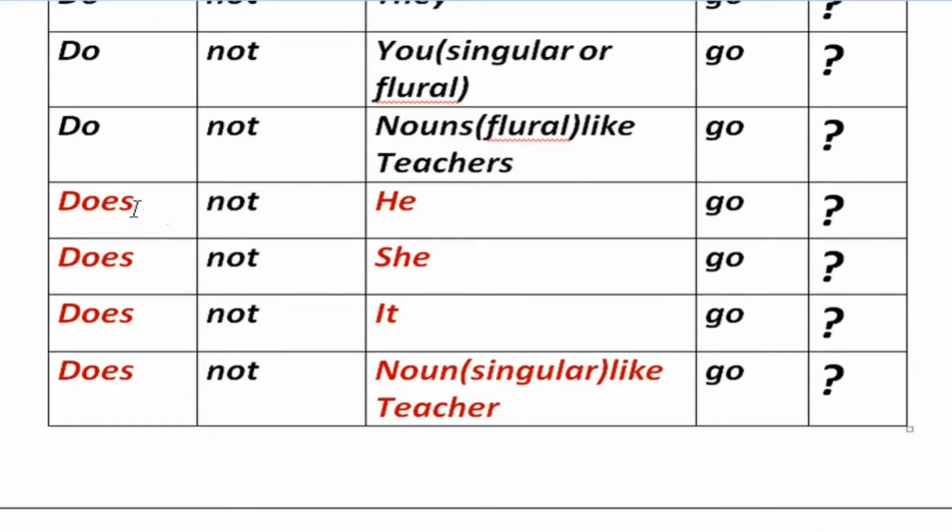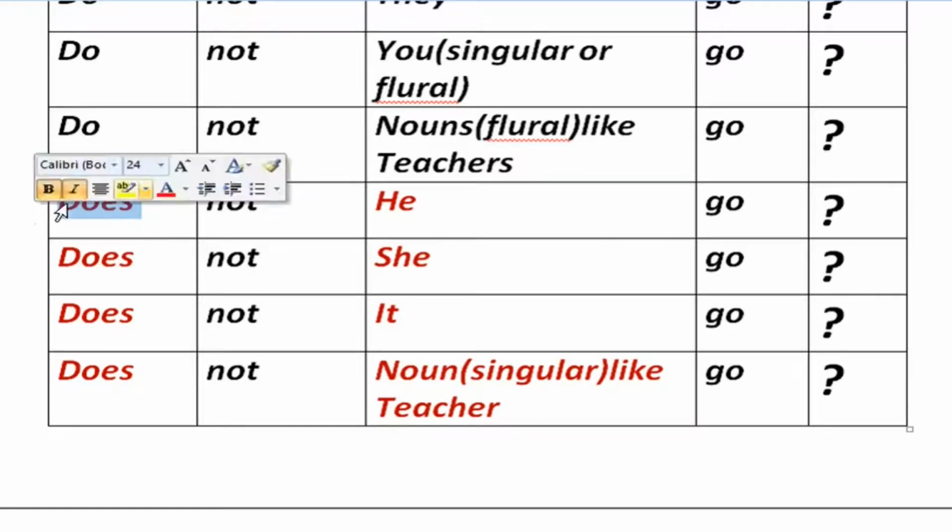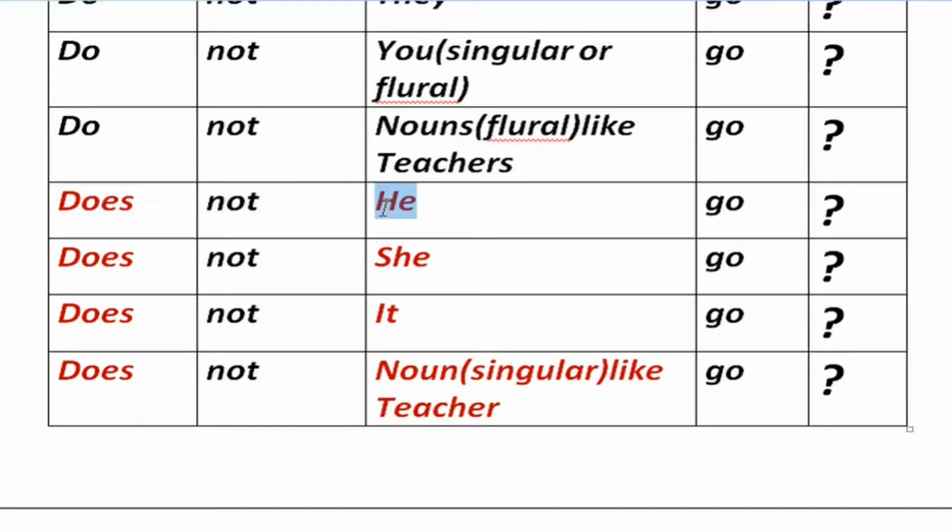Here, does not he go? Why do we use does here? Here there is a pronoun. Before the pronoun he, we use does. Does not he go? Does not she go? Does not it go? Does not the singular noun teacher go?